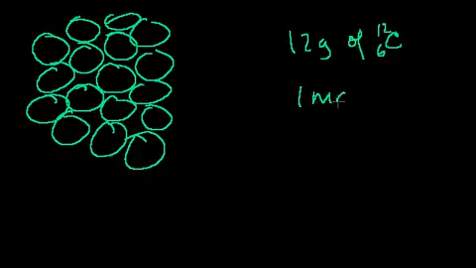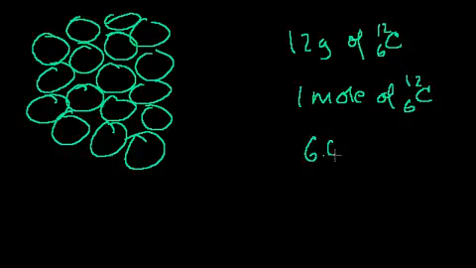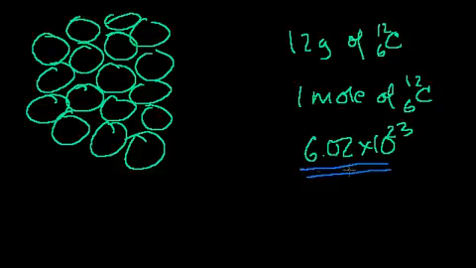Let's say we have a collection of atoms, and normally when we have any small amount of any element, we really have huge amounts of atoms of that element. And we've talked about moles, that 12 grams of carbon 12 has 1 mole of carbon 12 in it. And what is 1 mole of carbon 12? That's 6.02 times 10 to the 23rd carbon 12 atoms. This is a ginormous number.